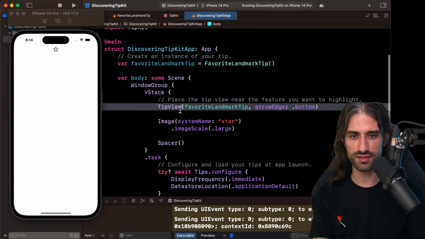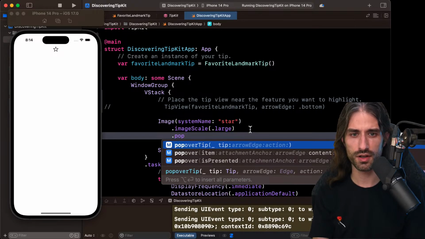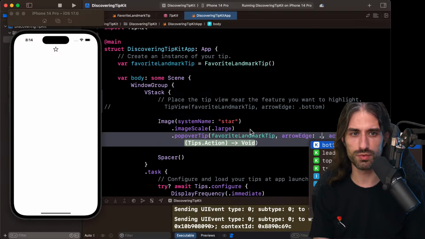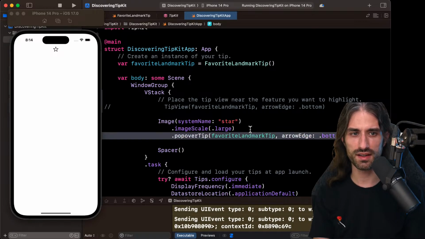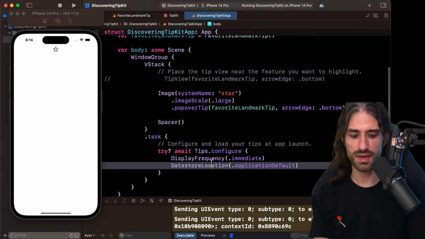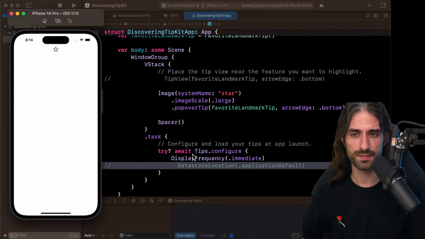So let's see, for instance, you know what, I want to experiment. I want to do a popover tip. So here my tip is going to be this favorite landmark tip. Arrow is going to be bottom, and I won't provide any action. And here, maybe I will just not provide a data store location. I would like the tip to be displayed every time.